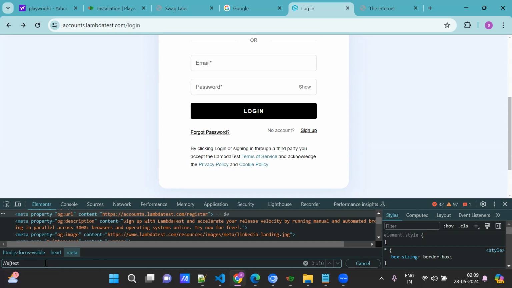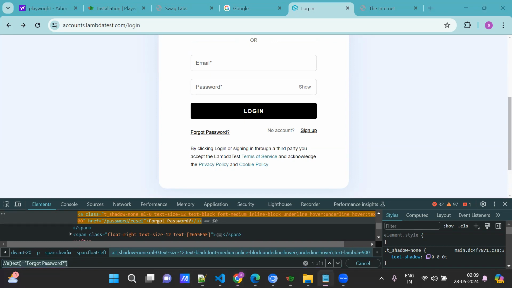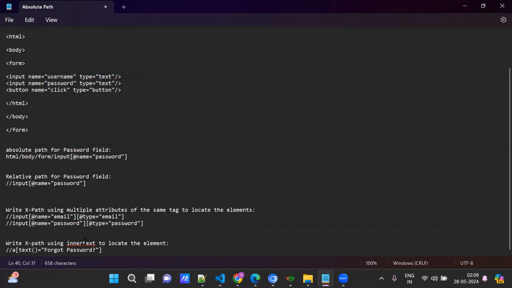Text, inner text, right? Text equal to means we are identifying the element with the complete text. Okay. See, this is how we are going to identify the complete text. So here I am writing the right XPath, using inner text to locate the element. So this is the one, inner text.